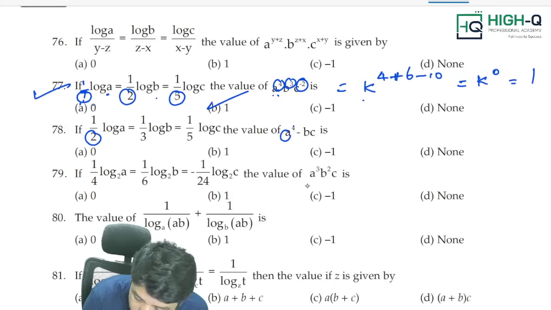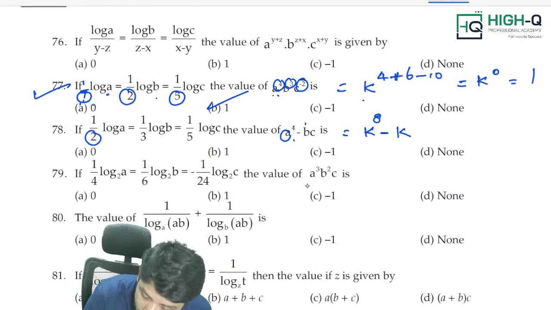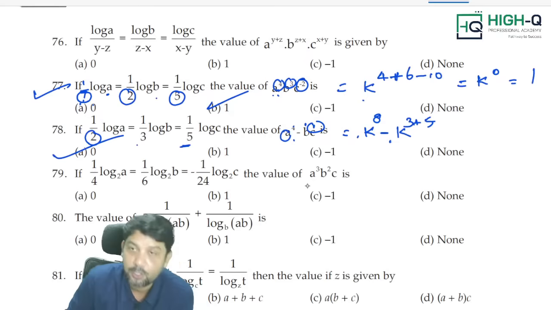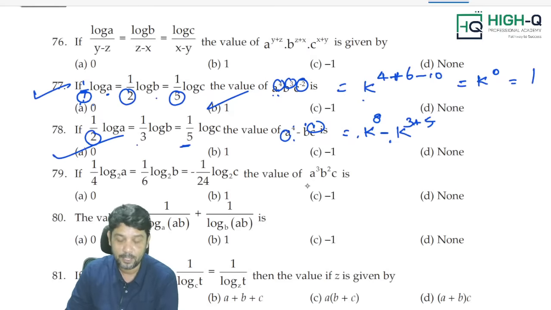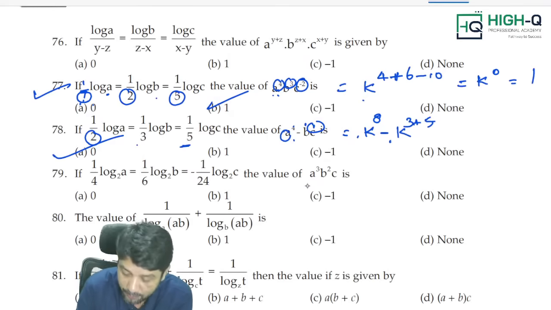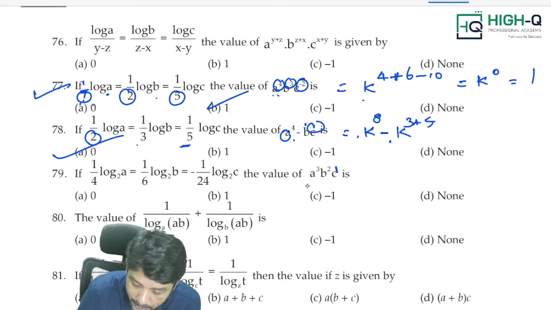Power of A is 4. You write some K. 2 4s are 8, between minus signs. Again another constant, same constant only K. 1 1 index is 1. 3 1s are 3. 5 1s are 5. K power 8 minus K power 8 is 0. Answer is over. K power 8 minus K power 8, answer is 0. If you want to check the same logic here, yes, you can check it, my dear.